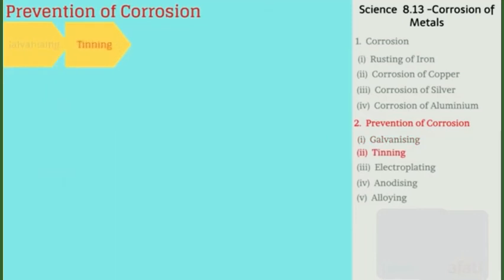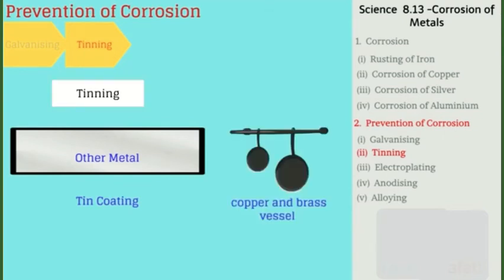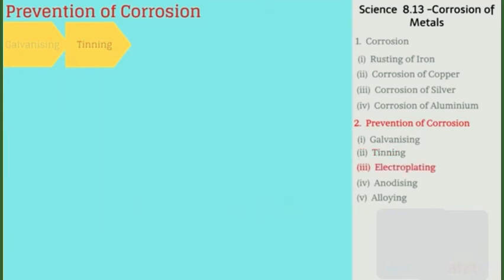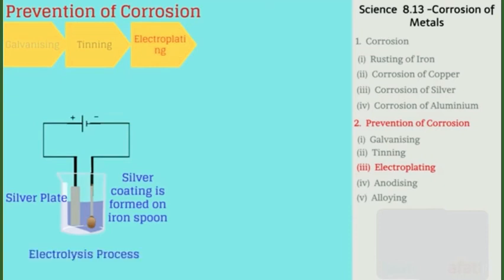Tinning. The process of giving a tin coating to other metal is called tinning. Cooking vessels made of copper and brass are given a coating of tin to prevent corrosion. Electroplating. Electroplating is a method in which a coating is formed on other metal by using electrolysis.